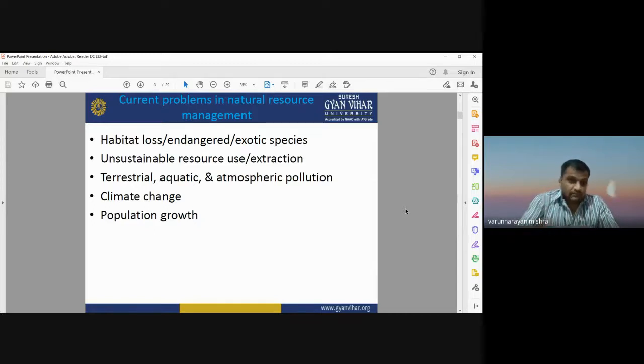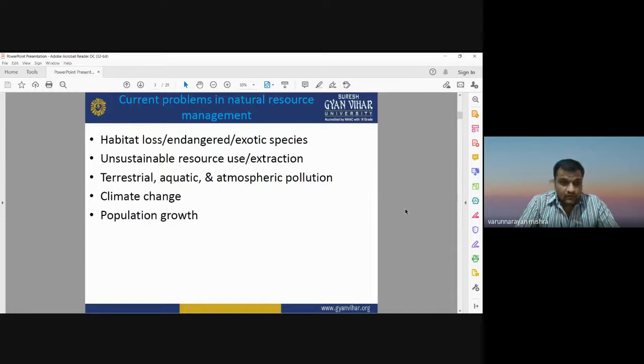So these are some current problems that affect natural resources. Natural resources are available on the earth's surface, but we are exploiting them at a faster rate than normal use. If we do not manage our natural resources, and if we do not use conservation strategies for natural resource management, then definitely they will be finished within a few years.